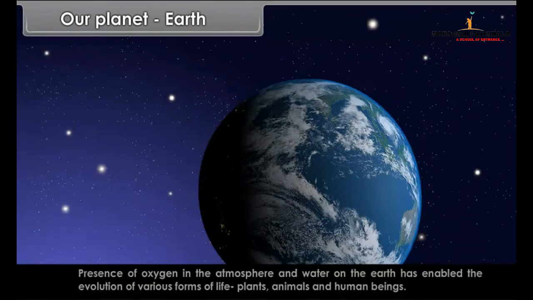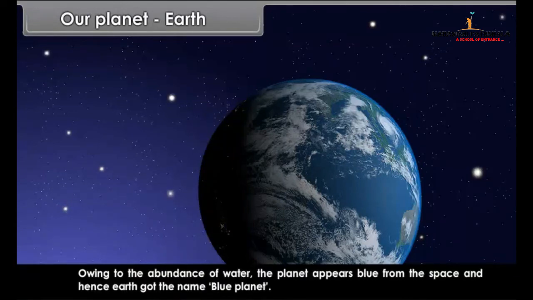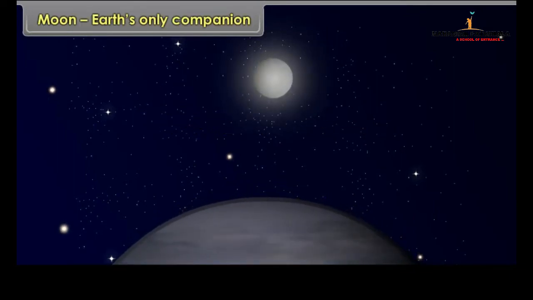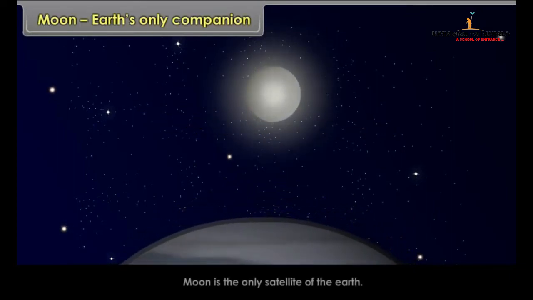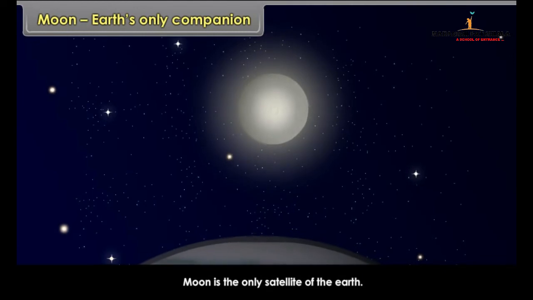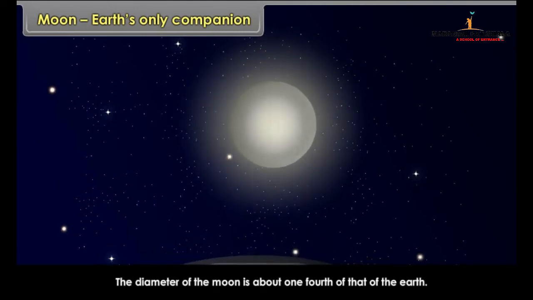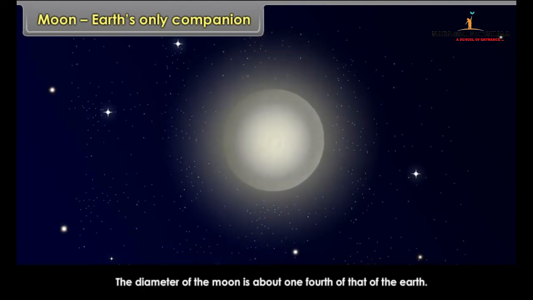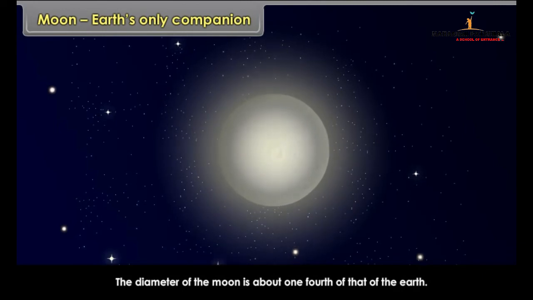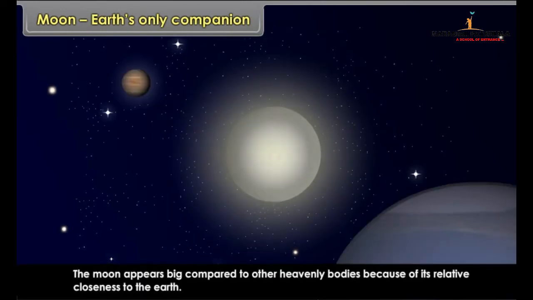Owing to the abundance of water, the planet appears blue from the space, and hence Earth got the name Blue Planet. Moon, Earth's only companion. Moon is the only satellite of the Earth. The diameter of the Moon is about 1/4 of that of the Earth. The Moon appears big compared to other heavenly bodies because of its relative closeness to the Earth.